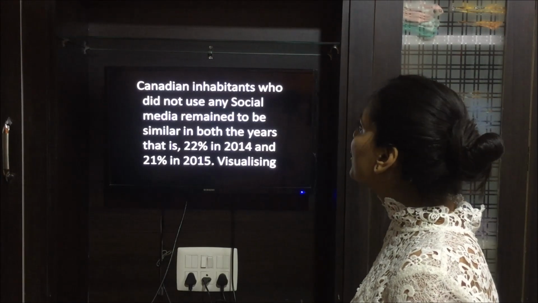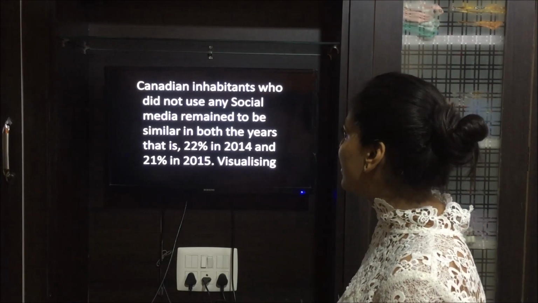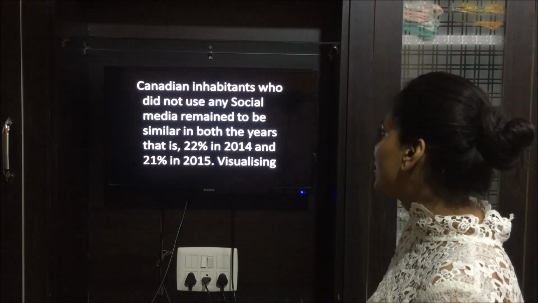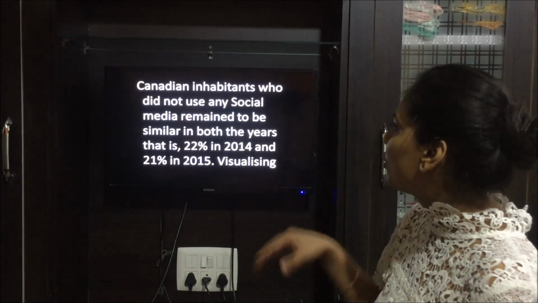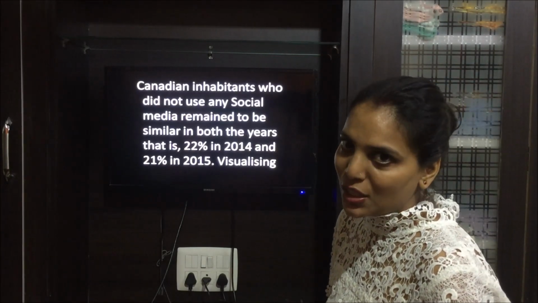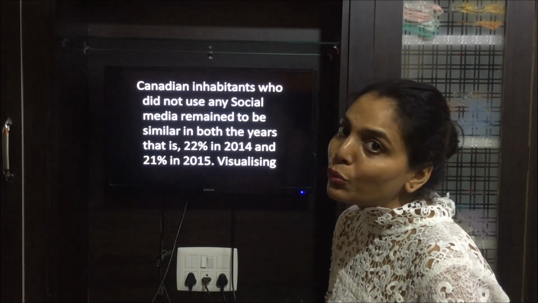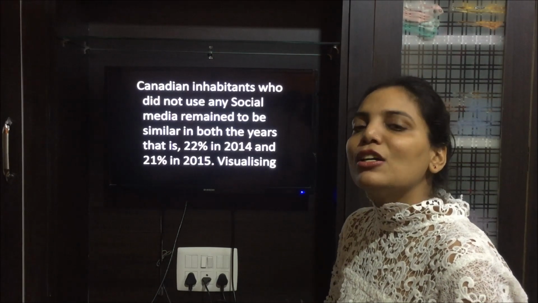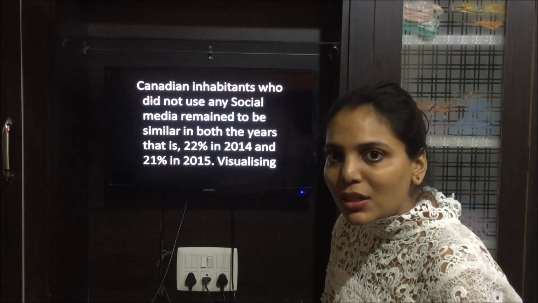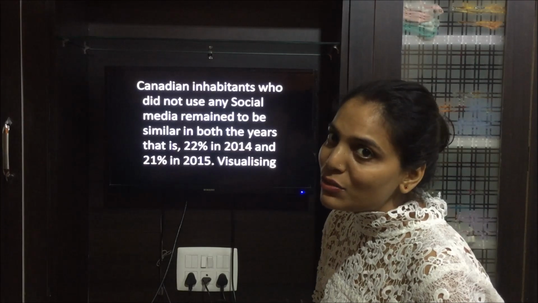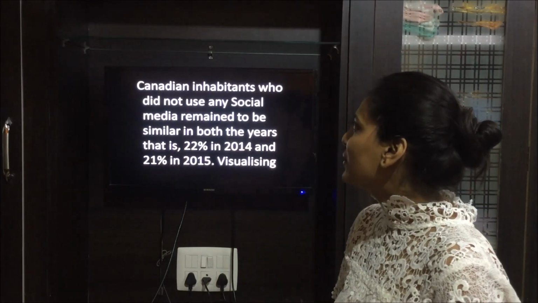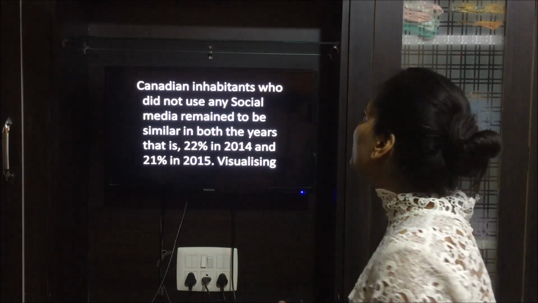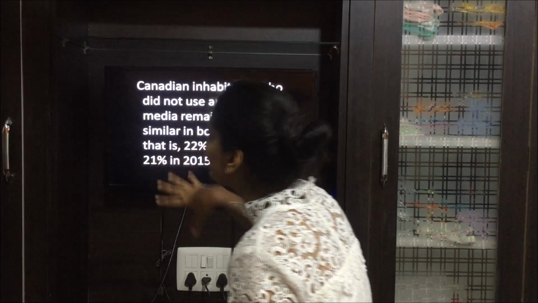Canadian inhabitants who did not use any social media remained similar in both the years. We saw, and I have written also, that in 2014 the percentage of Canadians who did not use any website was 22%, and in 2015 the percentage of people who did not use any website was 21%, means they were quite near to each other, right? So what would I have written for that? Similar.